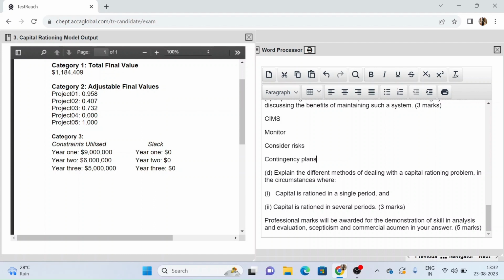Departments undertaking the project will be proactive rather than reactive towards the management of risk. Now what does this mean? This means that the management, instead of waiting for the bad things to happen, will be on the lookout in advance. They will see that okay, this is something that is about to happen, so instead of stopping it when it has already happened, they will try to stop it before the thing has already happened.